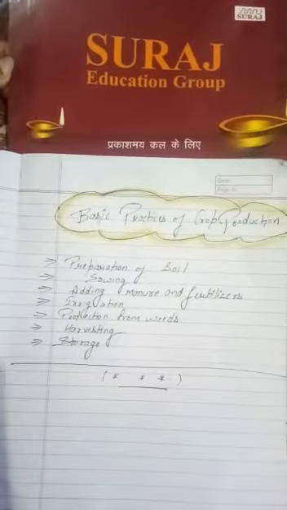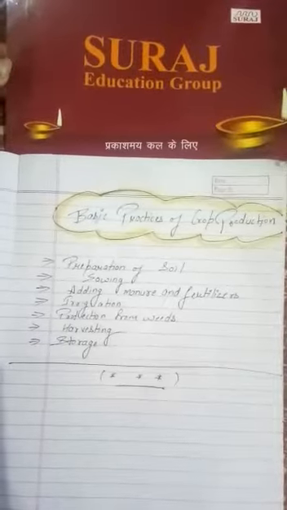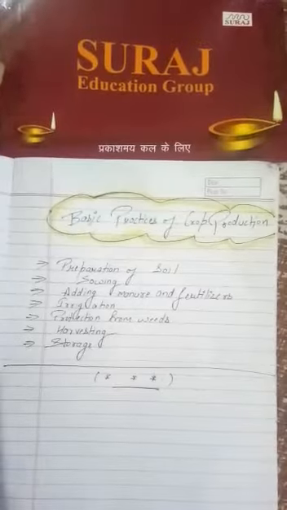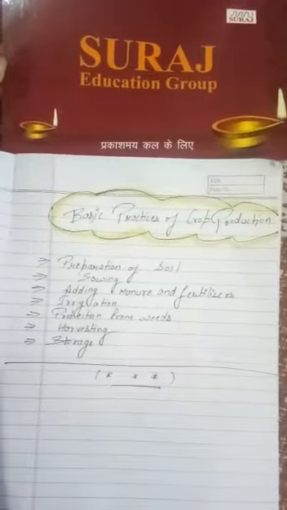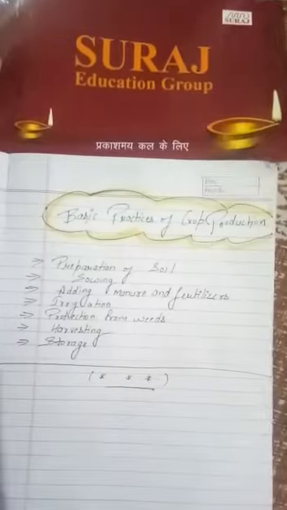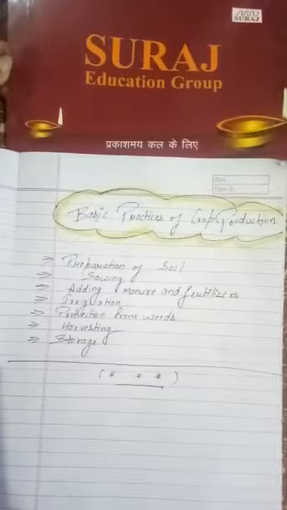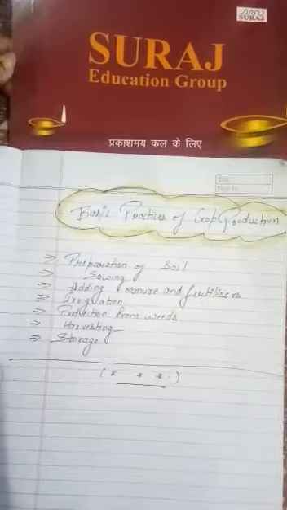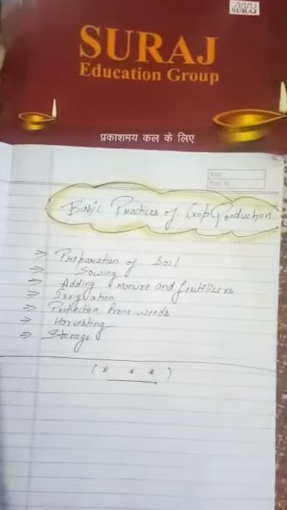The next one is protection from weeds. Protection means to protect something. And what are weeds? Weeds are some common plants which grow along with the crop. The weeds can absorb all the nutrients from the soil which are essential for our main crop. So weeds are the unwanted plants that grow along with our main crop. Weeding is the removal of these plants from our crop.